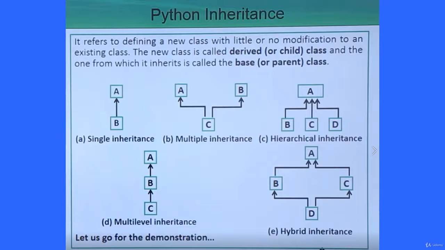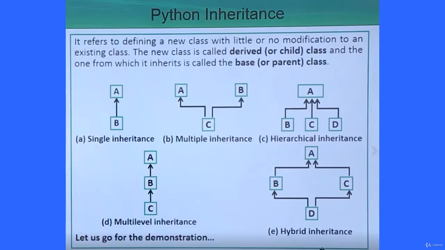What is the first one? There is single inheritance. It means one base class and one derived class. So that is known as single inheritance. Here we have multiple inheritance. What does it mean? We will have multiple base classes, not only 2. We can have more than 2 also. We will have multiple base classes but one derived class. So this derived class will inherit the properties from all the base classes.